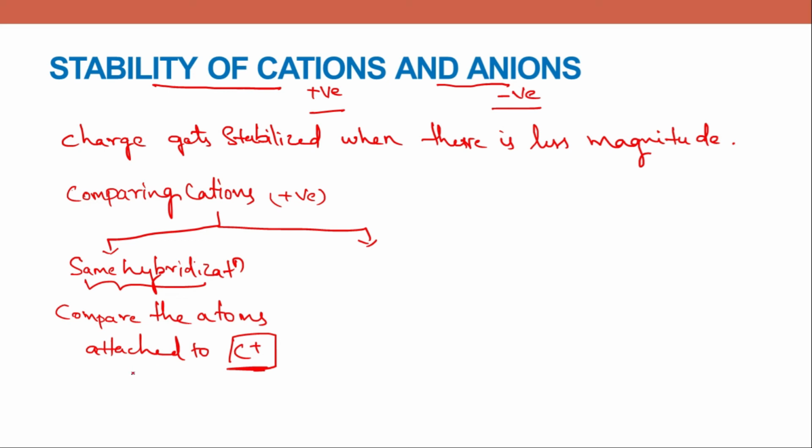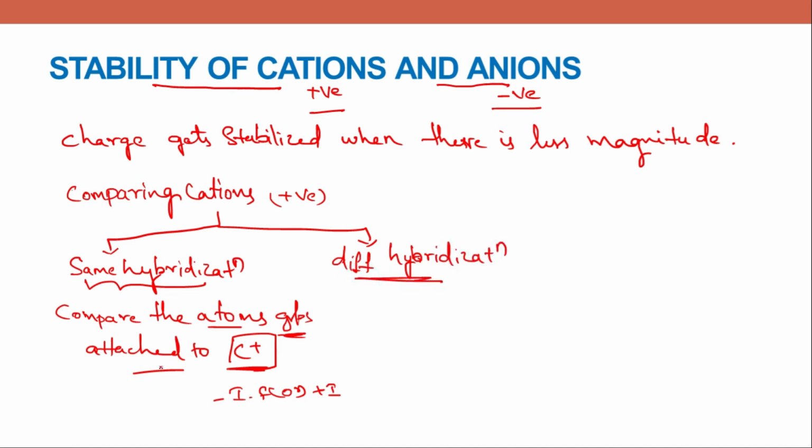We can compare the atoms attached to it. That means we can compare the groups, minus I group or positive I group.